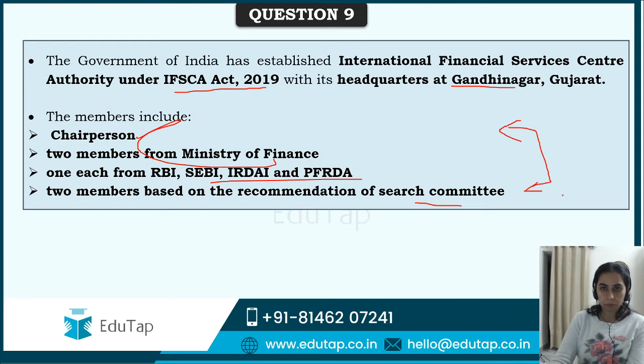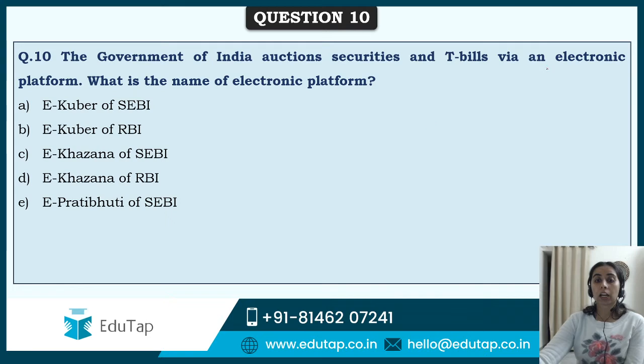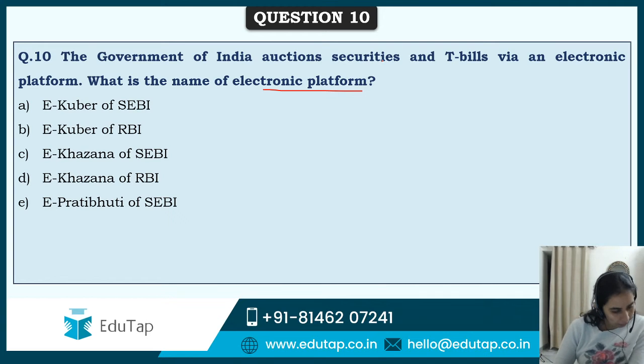Right? My last question, guys. Very easy. Government of India auctions securities and T-bills via an electronic platform. What is the name of this electronic platform? Securities and T-bills are auctioned through E-Kuber of SEBI, E-Kuber of RBI, E-Khazana of SEBI, E-Khazana of RBI, or E-Pratibhuti of SEBI. So guys, I am getting answers. Good to see that. But I want to tell you that you have to know that T-bills and securities are under the ambit of RBI, not SEBI.